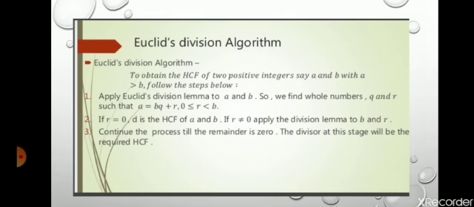In the last step, when you get r equal to 0, the divisor becomes your required HCF of the given numbers. We follow these steps to solve our sums.